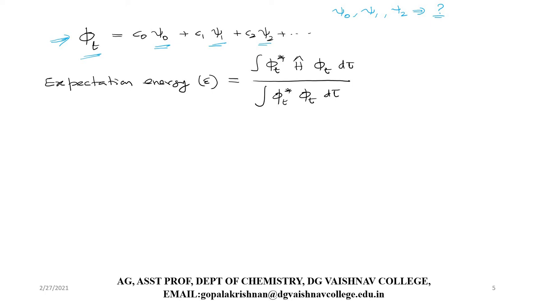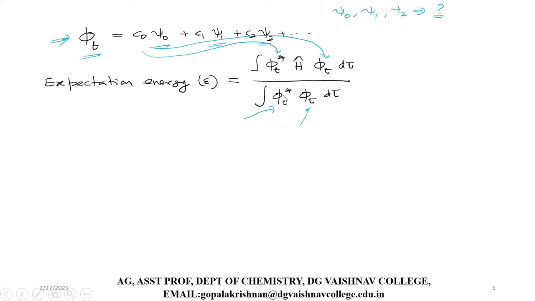Now what we have to do is calculate the expectation energy using this trial wave function. This is the formula for expectation energy: integral phi t star H operator phi t d tau over integral phi t star phi t d tau. Now I'm going to substitute this trial wave function into the formula, plugging it in here, here, here, and here, and calculate the expectation energy of the system.